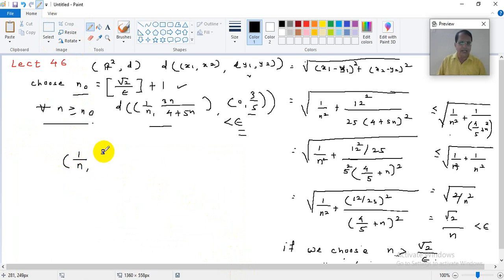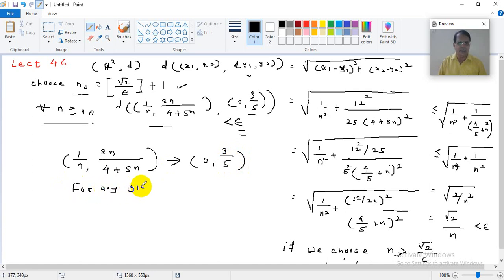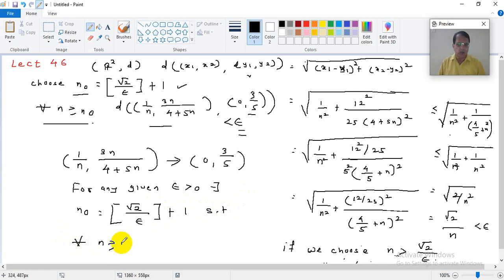1 upon n, 3n upon 4 plus 5n, this sequence converges to (0, 3/5) because for any given epsilon greater than 0 there exists n0, which is equal to the integral part of root 2 upon epsilon plus 1, such that for all n greater than or equal to n0, the distance between this (1 upon n, 3n upon 4 plus 5n) and (0, 3/5) is less than epsilon.